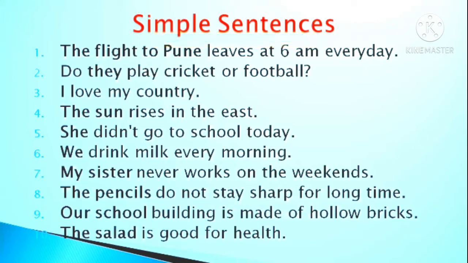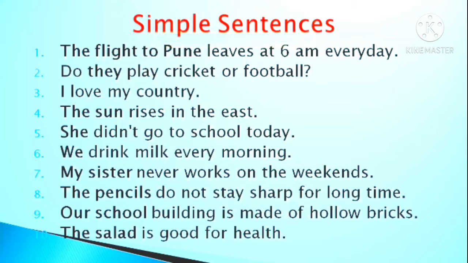Similarly, look at sentence number 2, which is an interrogative sentence. Do they play cricket or football? So somebody asked, because you could see a few guys over there in the ground, and you just inquired whether they play cricket or football.